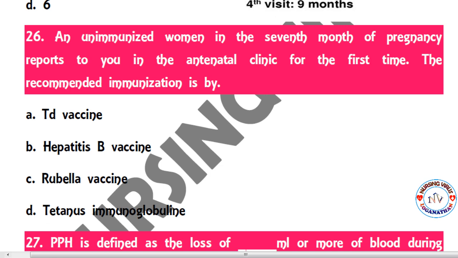An unimmunized woman in the 7th month of pregnancy reports to you in the antenatal clinic for the first time. The recommended immunization is by DT vaccine, hepatitis B vaccine, rubella vaccine, and tetanus immunoglobulin. So here, tetanus and diphtheria vaccine should be administered for every pregnant woman.